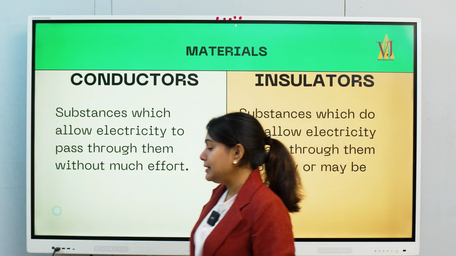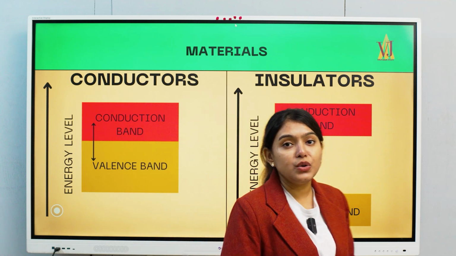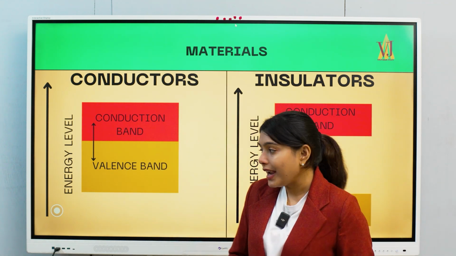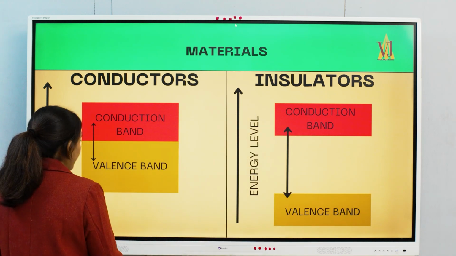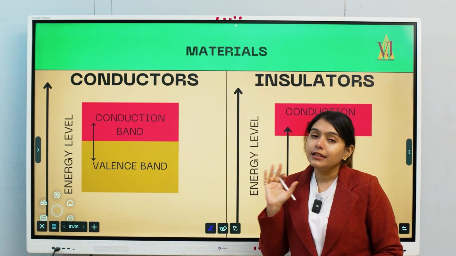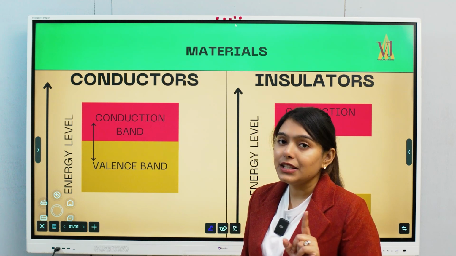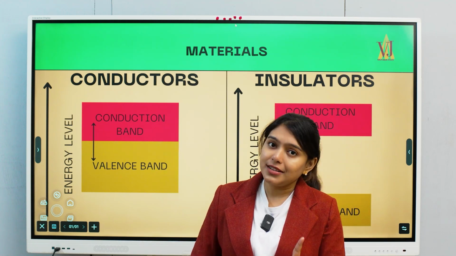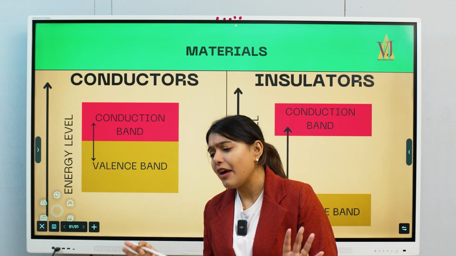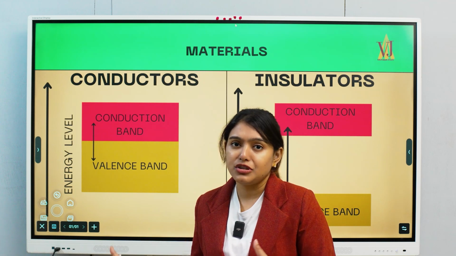Let us see how this conduction happens. We have come across the word valence electrons, right? These valence electrons are those electrons which are present in the outermost shell. This much we have understood. Now I was telling in the first part that if these valence electrons have sufficient energy from the start, then we can term them as free electrons, because they have the energy to travel. But if they do not have it, then we have to provide some energy externally.